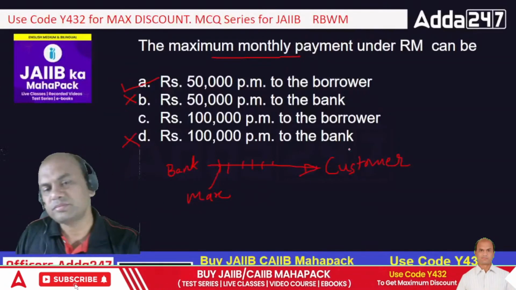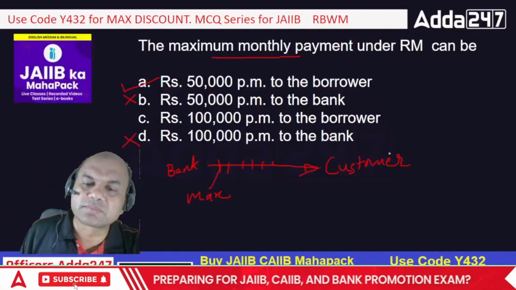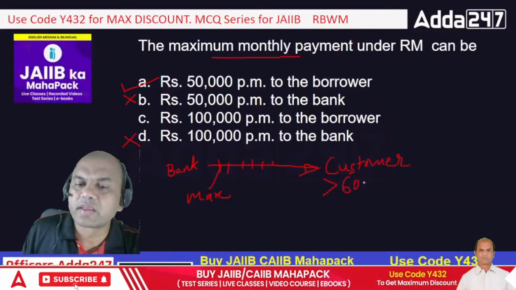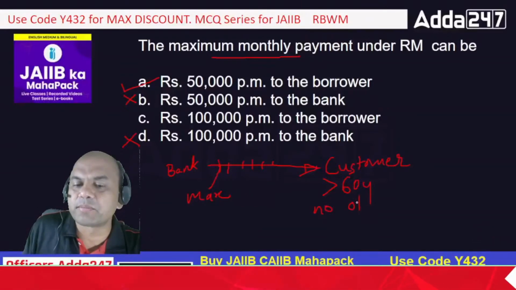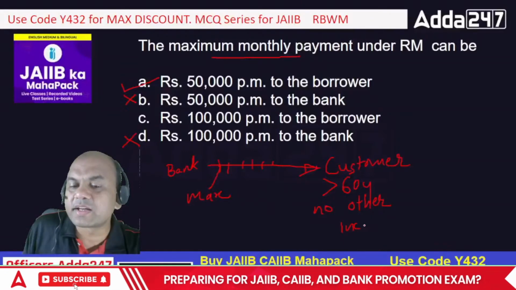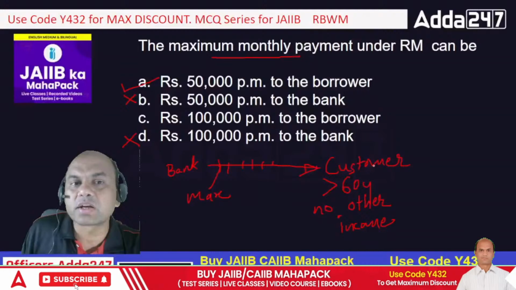Right? Clear? See here, it is always given to those customers who are 65, above 60 years and no other income. No other income. If somebody is having other income, then that person will not get this loan. Remember this part. Okay? This person will not get the loan.